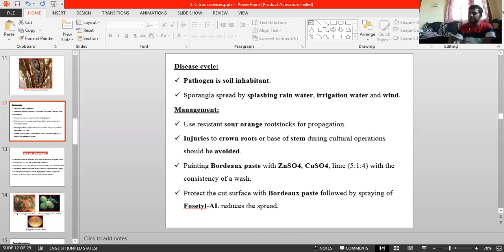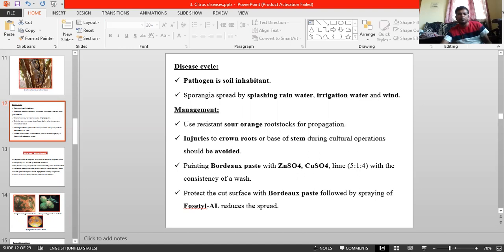I think you know why incidence is more. A high water table leads to high incidence. The disease is severe in high rainfall areas because the pathogen favors cool, moist climatic conditions. For spread of the disease, the fungus survives as oospores or dormant mycelium. Remember, oospores or dormant mycelium. Sporangia and zoospores spread with splashing rainwater and irrigation water. This is regarding the disease cycle as well as climatic condition requirement.